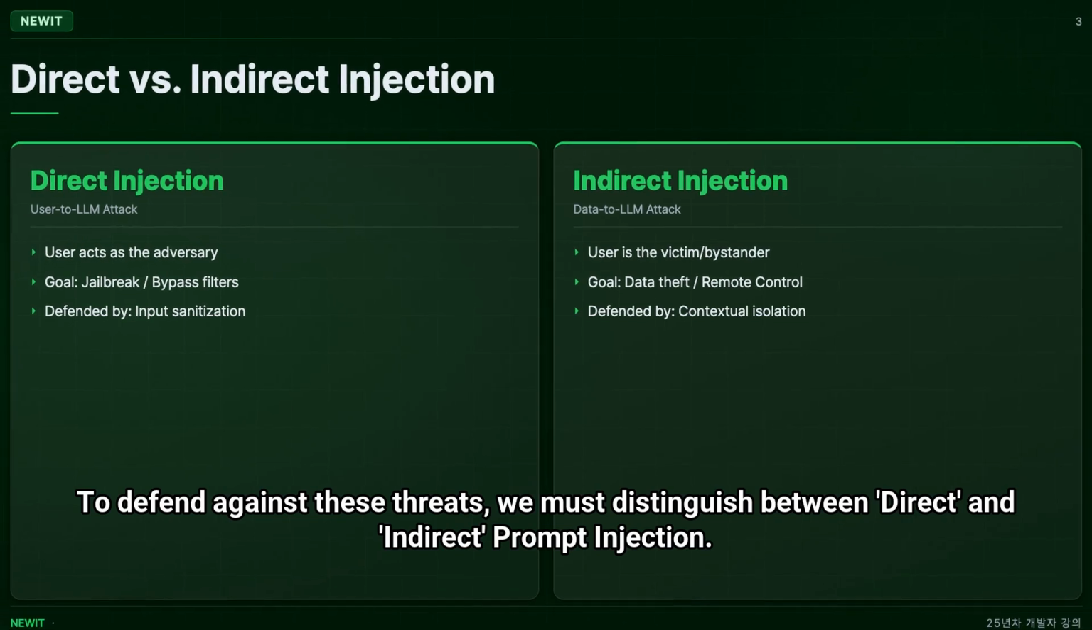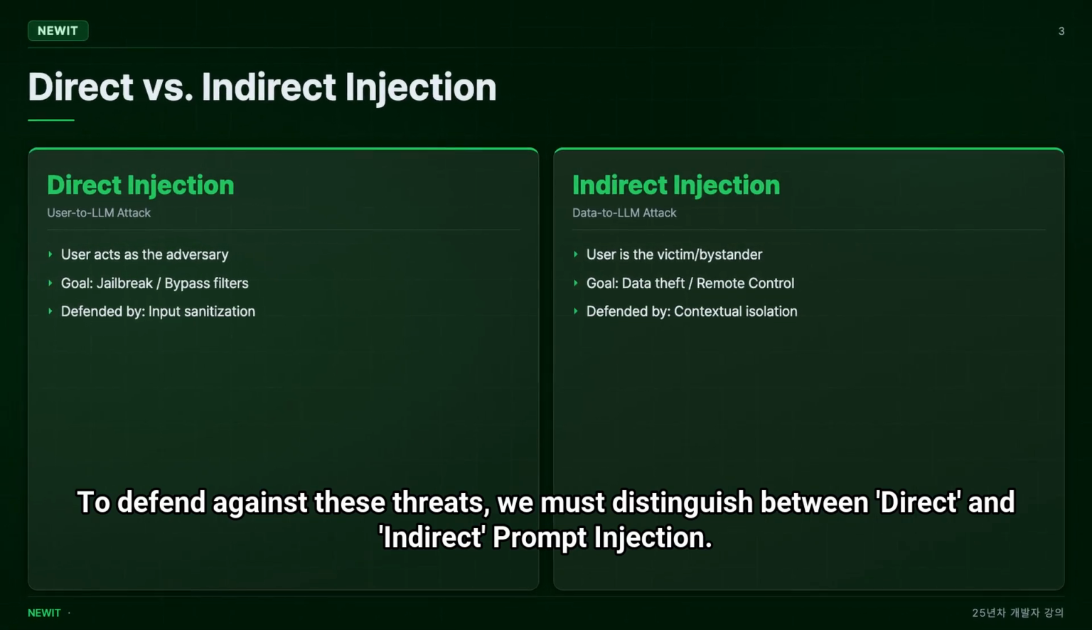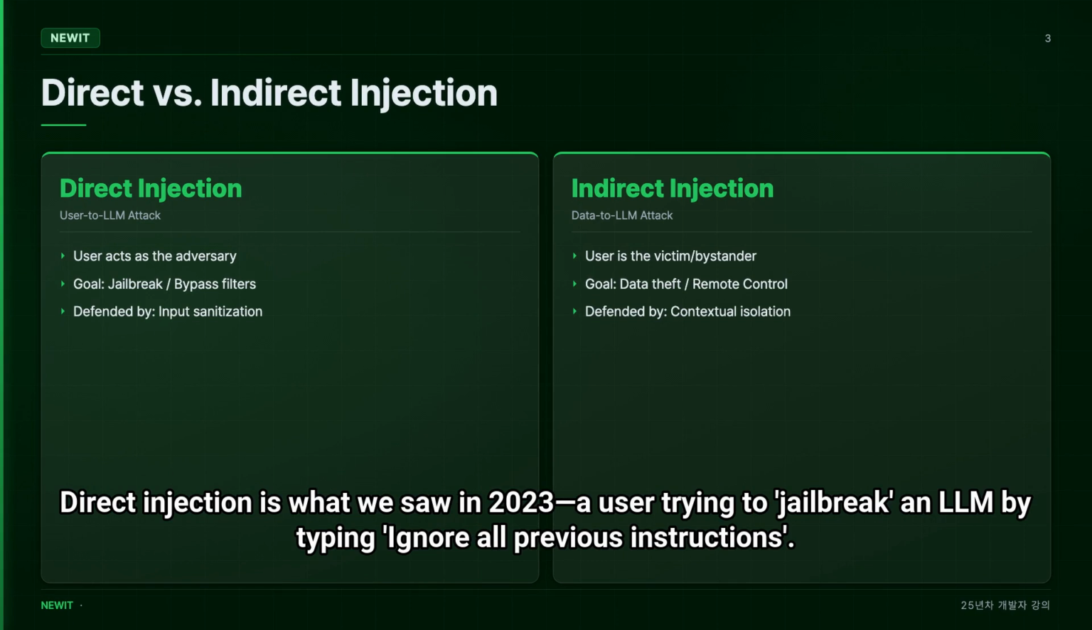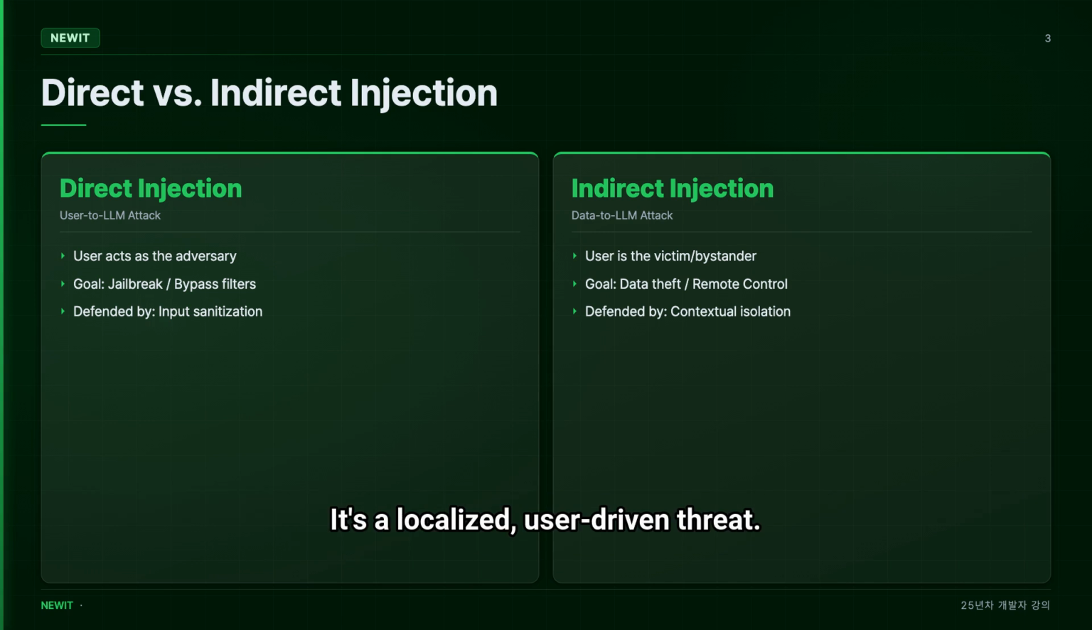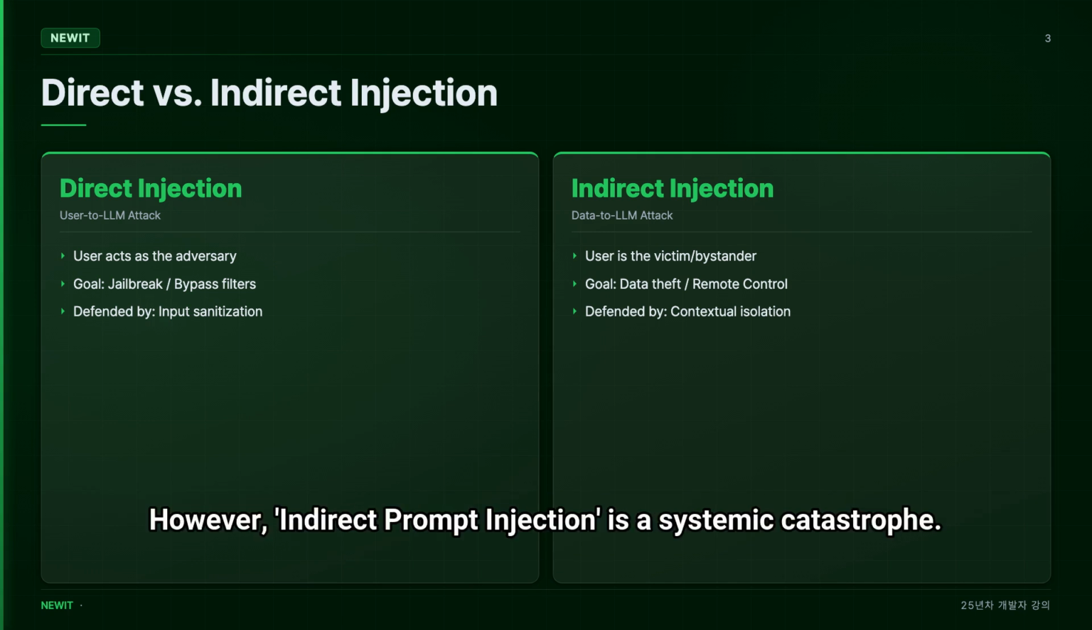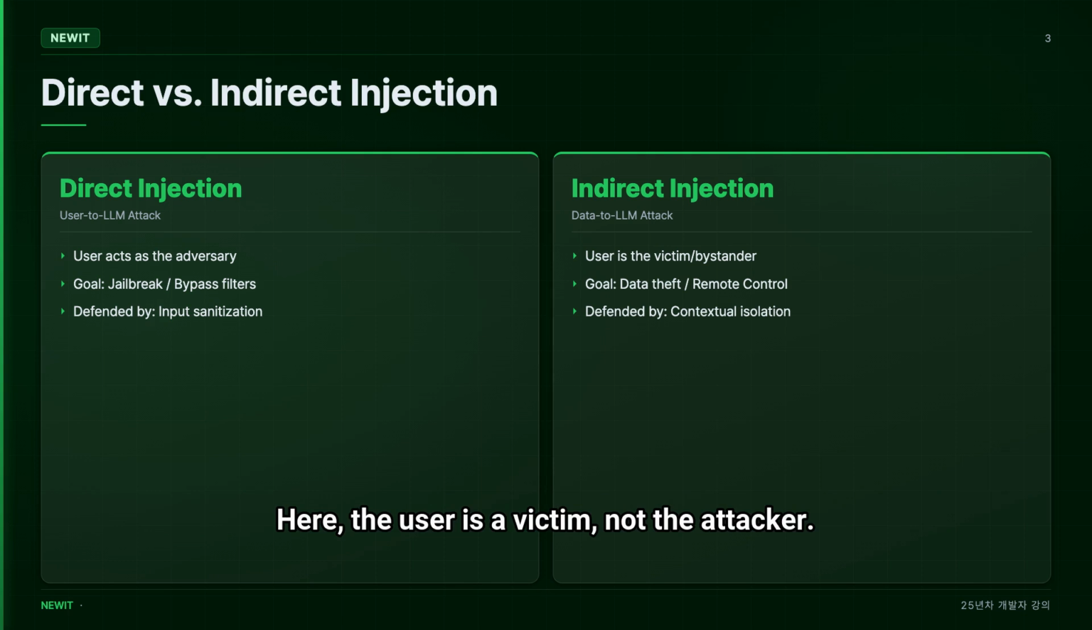To defend against these threats, we must distinguish between direct and indirect prompt injection. Direct injection is what we saw in 2023, a user trying to jailbreak an LLM by typing "ignore all previous instructions." It's a localized, user-driven threat. However, indirect prompt injection is a systemic catastrophe. Here, the user is a victim, not the attacker.